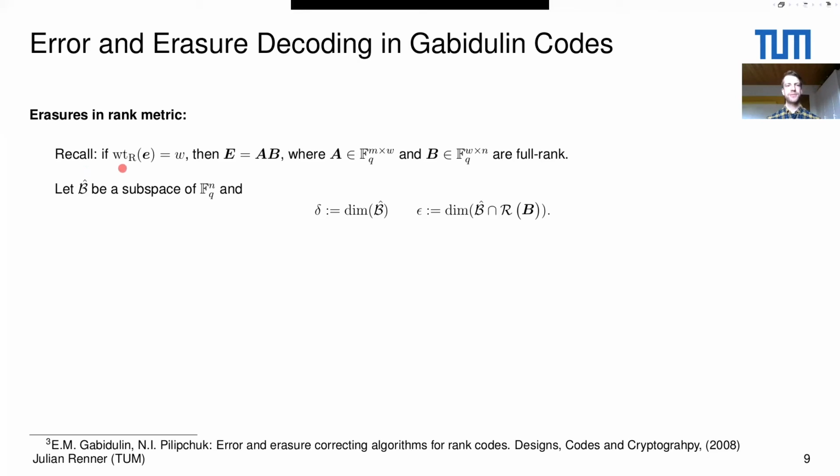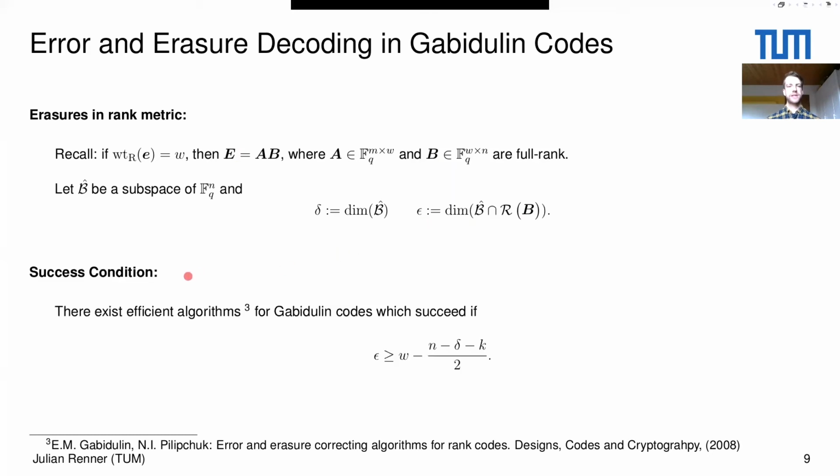For that, we recall the property that I mentioned before, namely that if the rank weight of this error is equal to w, then we can decompose the matrix representation of the error as A times B. Now we say that the row space of this error is equal to the row space of this matrix B. Just so you know, in the following I will often say the row space of the error, and what I actually mean is that we decompose it and then look at the row space of this matrix B. Now assume you're given a subspace B hat of Fq^n, and we say that the dimension of this subspace is equal to delta, and the dimension of the intersection of this subspace with the row space of the error is equal to epsilon.